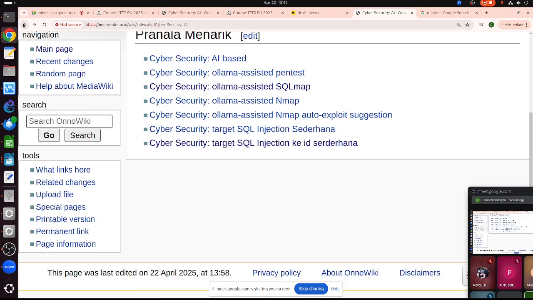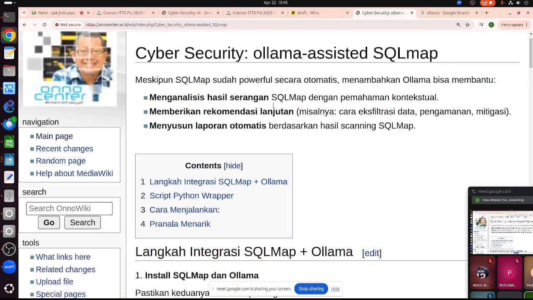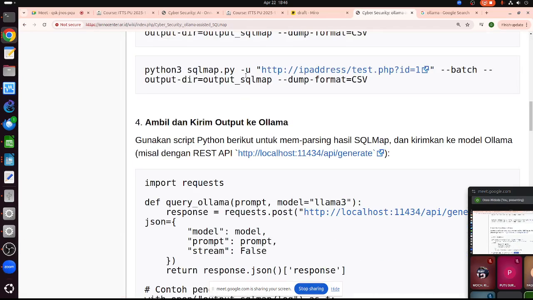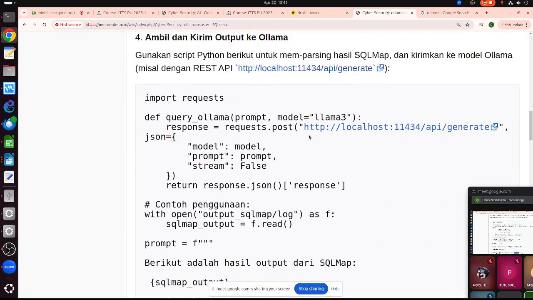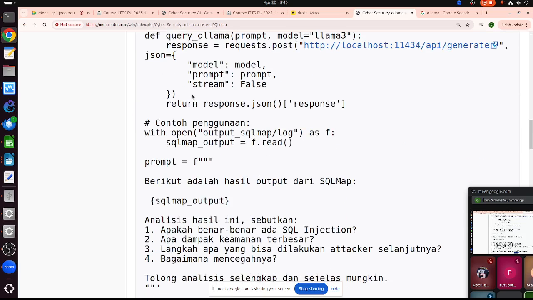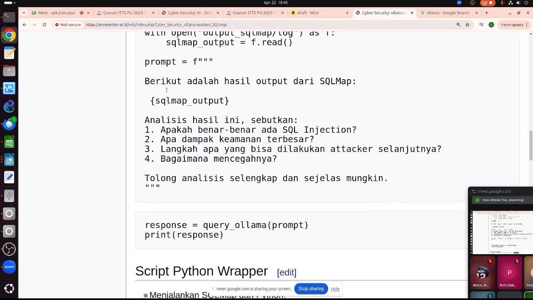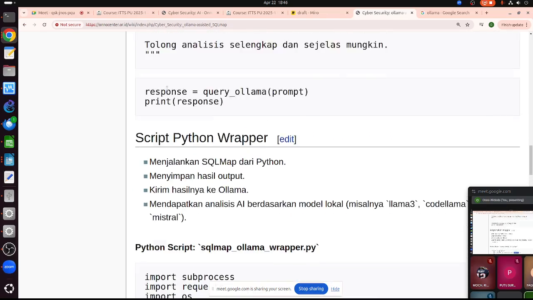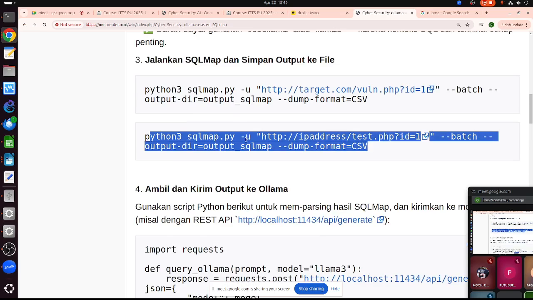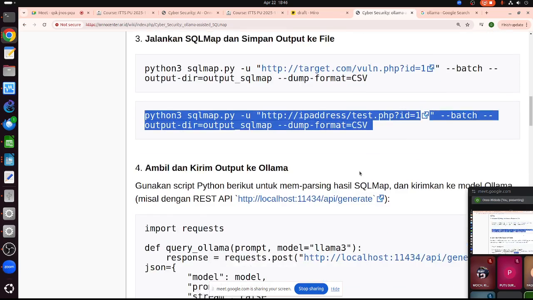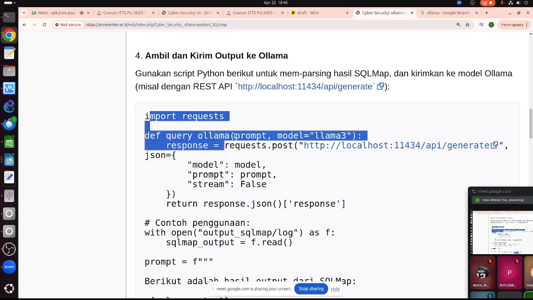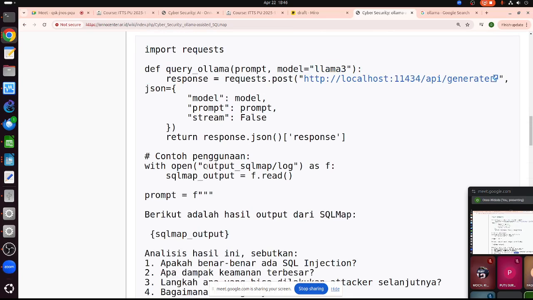Okay. Now, back to this thing here, SQLmap. So having this file, we can test first, and I have two scripts basically. This one only. So we have to do the SQLmap manually. If we can do it manually, then we can grab the output of SQLmap and send it to Ollama. So there is